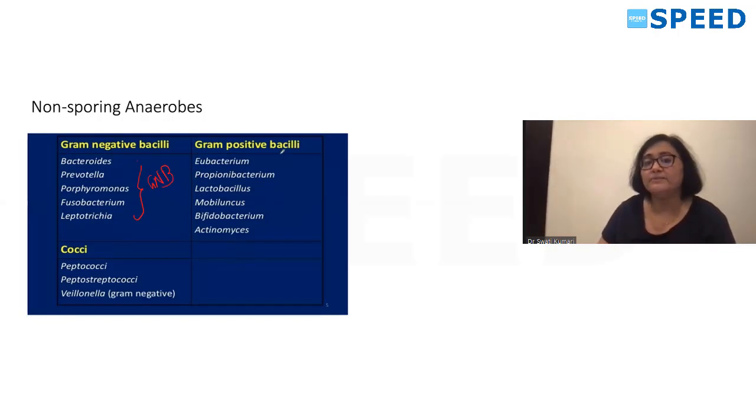Gram-positive bacilli, which is non-sporing anaerobe, you have Eubacterium, Propionibacterium, Lactobacillus, which is called Doderlein bacilli, Mobiluncus. Among cocci, you have Peptococci, Streptococci, and Veillonella, which is gram-negative cocci. Fine. So among all these options, your correct answer was Prevotella.